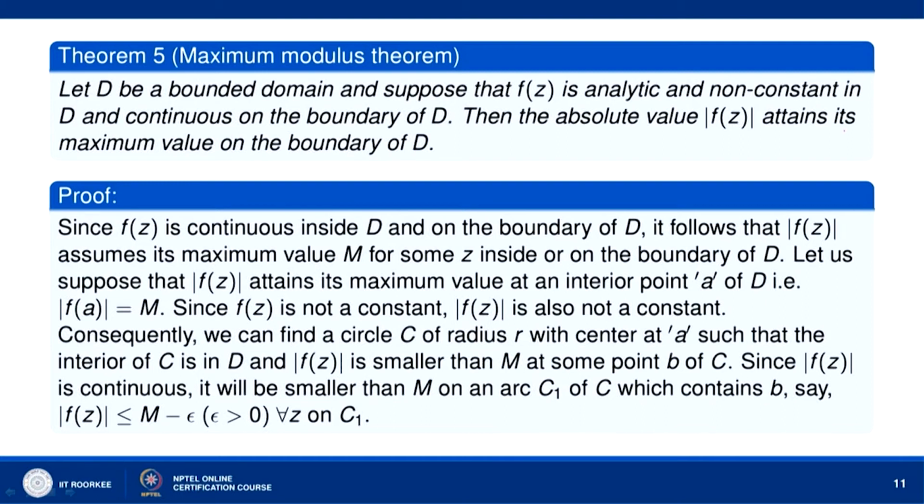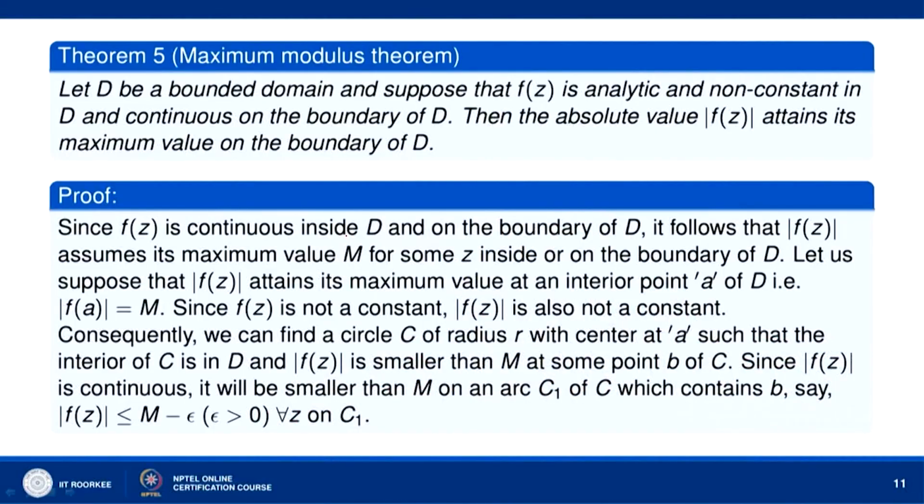Then the absolute value of f(z) attains its maximum value on the boundary of D, as we have seen in the case of f(z) equal to e to the power z and f(z) equal to cos z. In the case of e to the power z, the maximum value is e to the power r, attained at the boundary point z equal to r, while in the case of cos z the maximum value of mod of cos z is attained at the points z equal to ir and z equal to minus ir, which lie on the boundary of mod z less than or equal to r. So, let us prove this.